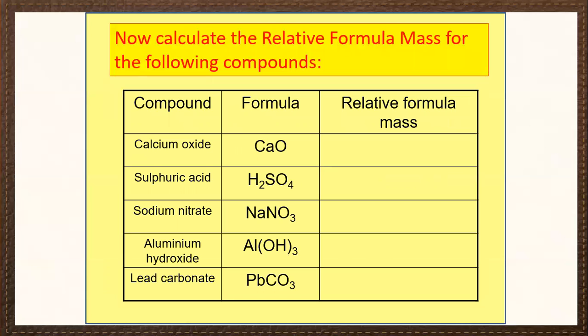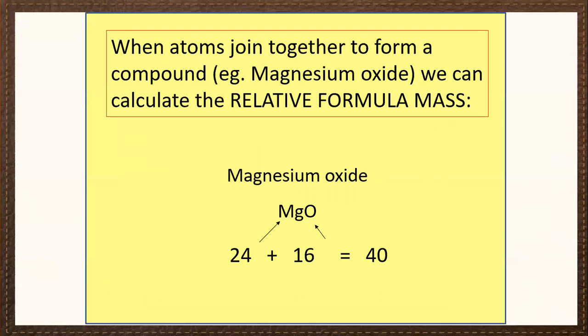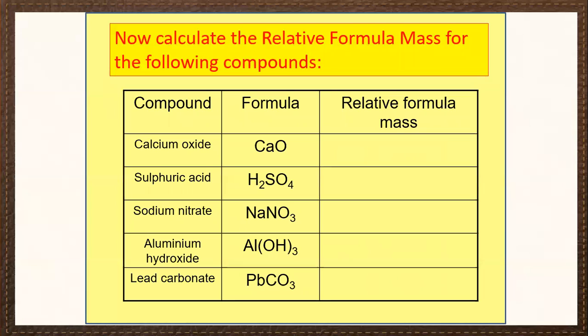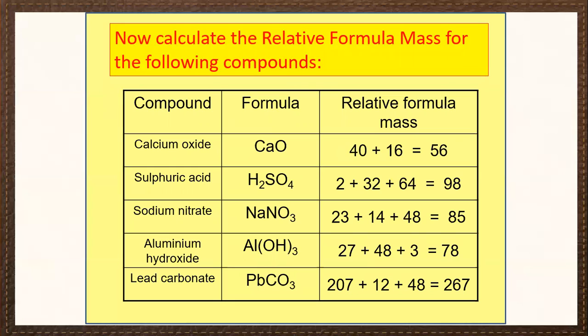So when atoms join together, just as we calculated the relative atomic mass, we can calculate the relative formula mass of some compounds. If you take calcium oxide, the relative formula mass is 40 plus 16, which is 56. Sulfuric acid is 2 plus 32 plus 64: 2 is for the hydrogen atoms, 32 is for sulfur, and 64 is for 4 oxygens, and the total is 98.